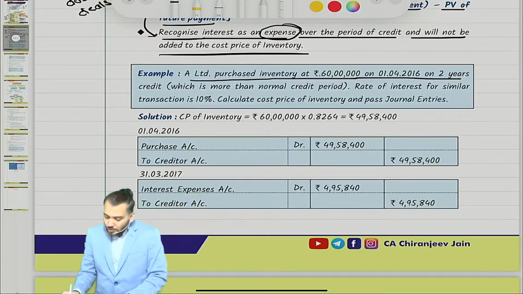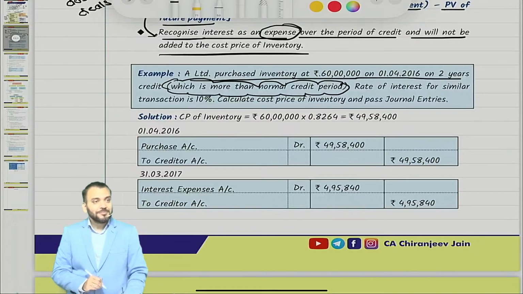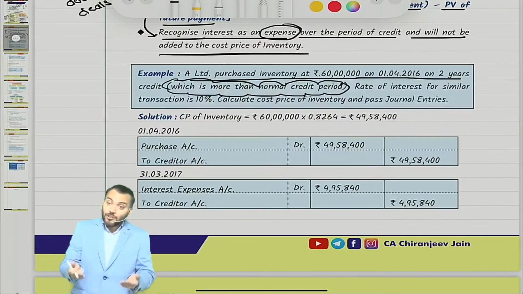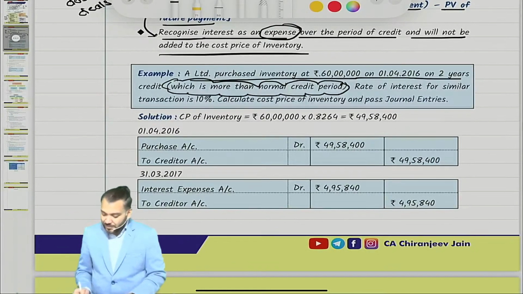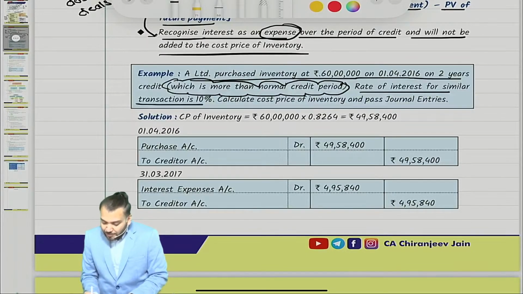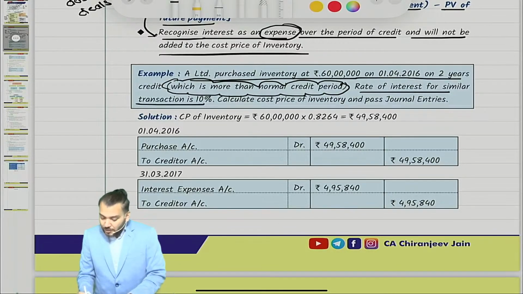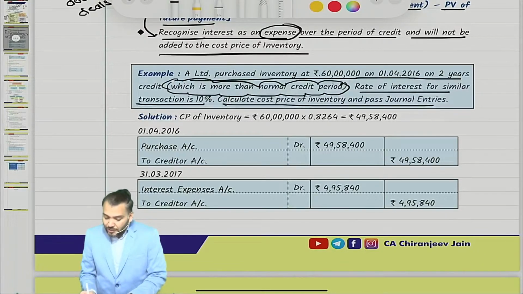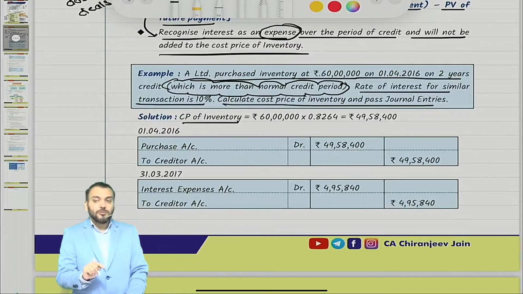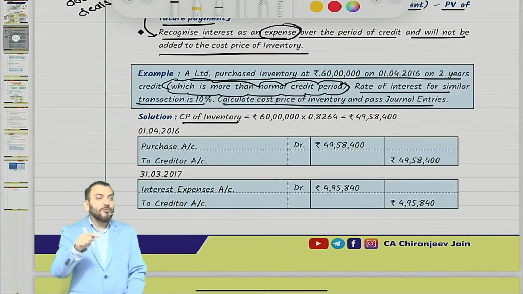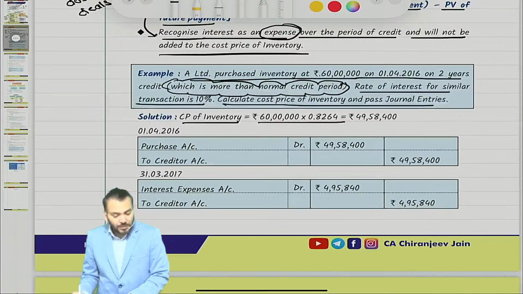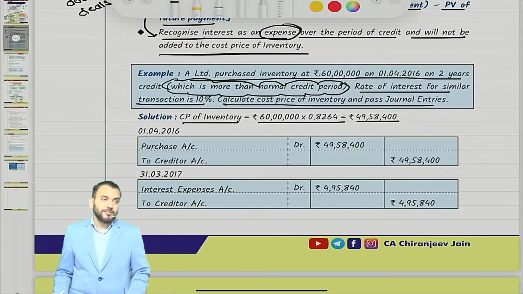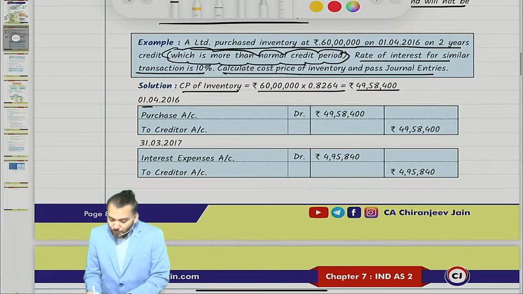So on 2 years credit, which is more than the normal credit period, because I have created this question. But in exam, it may be silent also. Whenever a rate of discount is given, it means it is more than the normal credit period. Rate of interest for similar transaction is 10%. Calculate the cost price of inventory and pass the journal entry. So the cost price of inventory will be the present value of 60 lakh discounted at 10% for 2 years. So it will be 60 lakh into 0.8264, that will be 49 lakh 58,400. So what journal entry will you do on 1/4/2016?